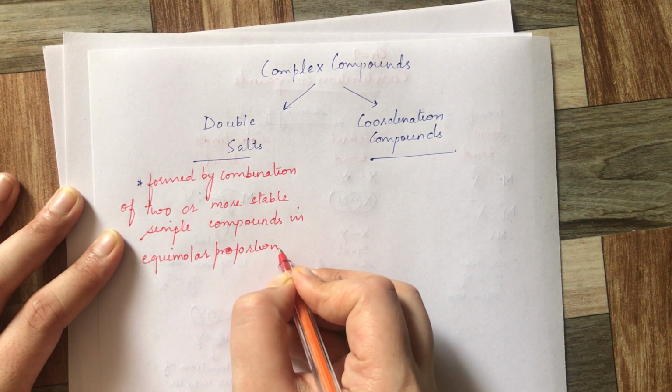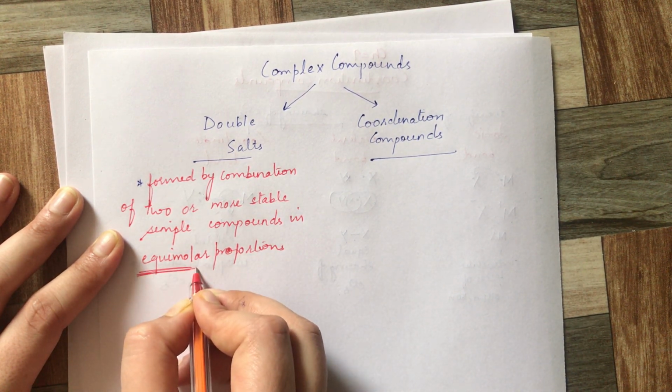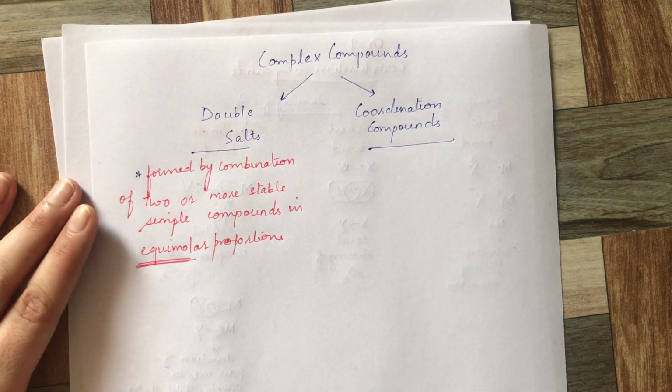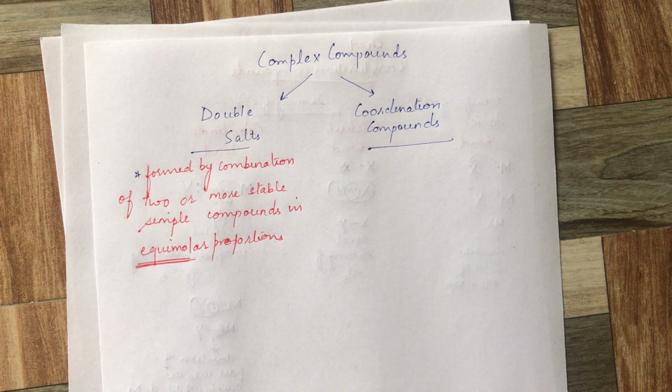Very important is the equimolar proportion. Whichever salts you are taking for the preparation of the double salt, their ratio should be equal.